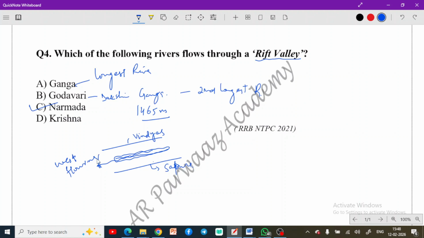It drains into Arabian Sea. West flowing river drains into Arabian Sea. So this is the fact that has to be pondered about. So this is important. Remember this fact as well. So answer, we got the answer.